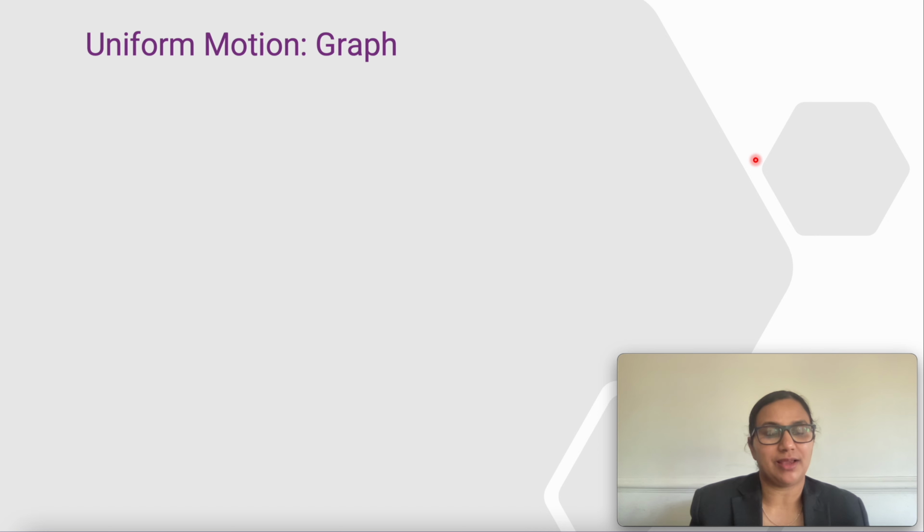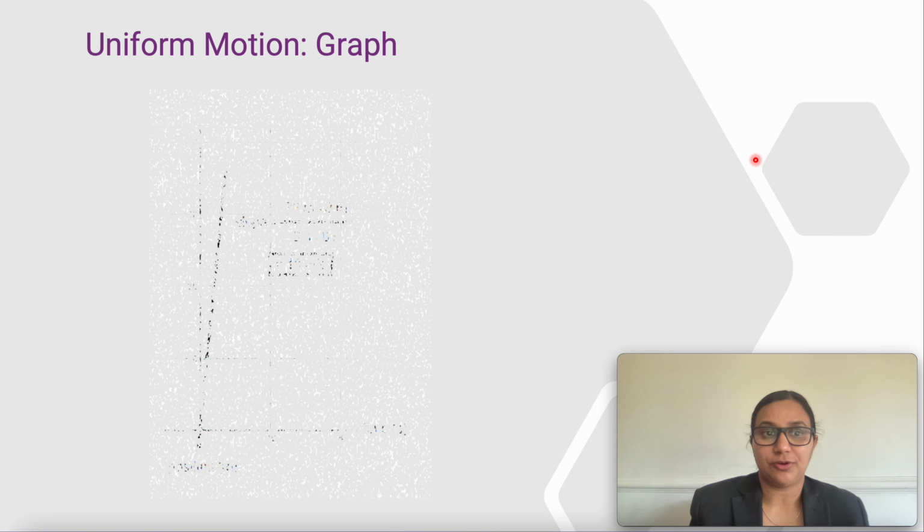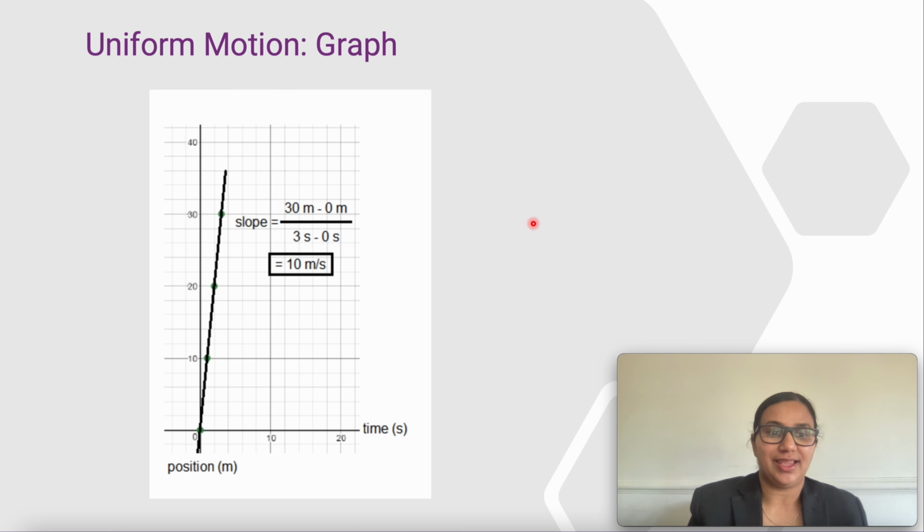Another important parameter here is the graph. What is the nature of the graph? For uniform motion, the graph is always a straight line. We will study more about this in the position-time graph or velocity-time graph.